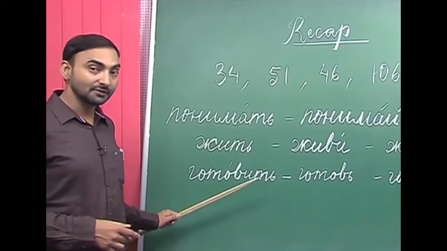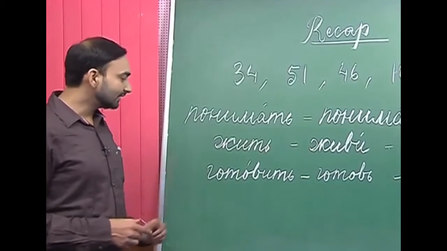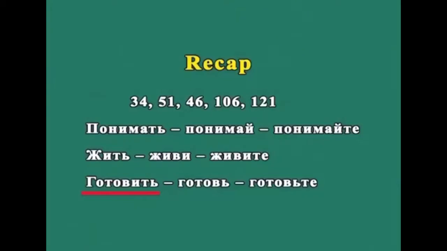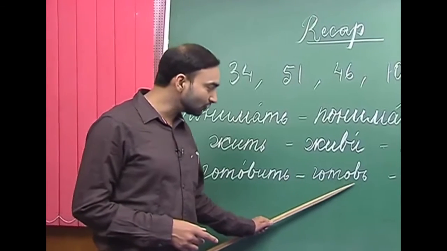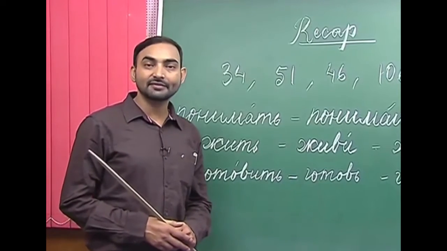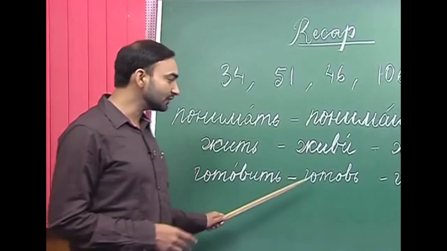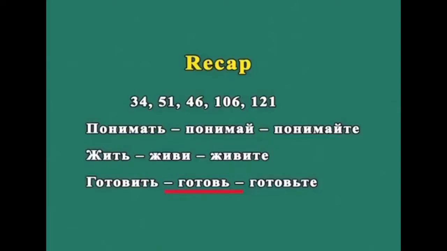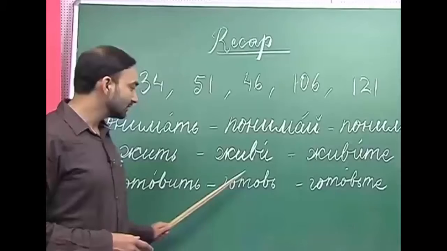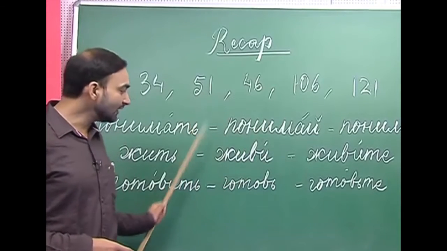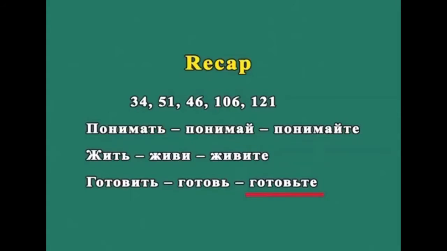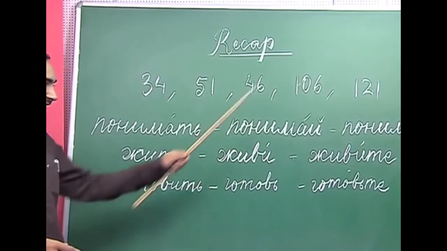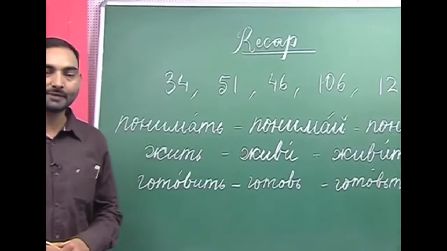So, while forming the imperative mood, we also have to remember that if the stem of the verb ends with a consonant, like gotovit, the stem is gotov, and if the ending is not stressed, then we use a soft sign to form its imperative mood. So, gotov', gotov' is the informal imperative, and gotov'te is the formal or polite form of gotovit. So, these are the three rules we have to remember while forming the imperative mood of a verb.